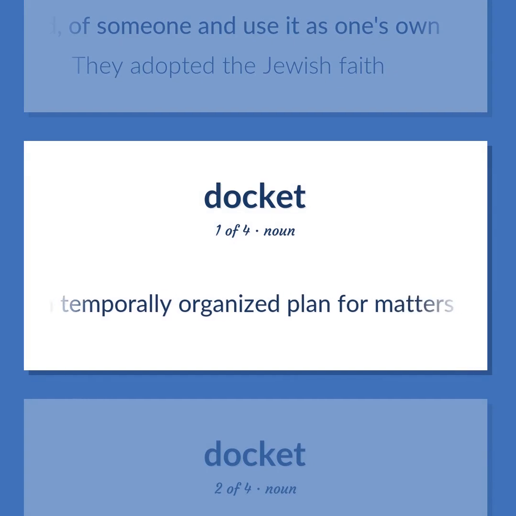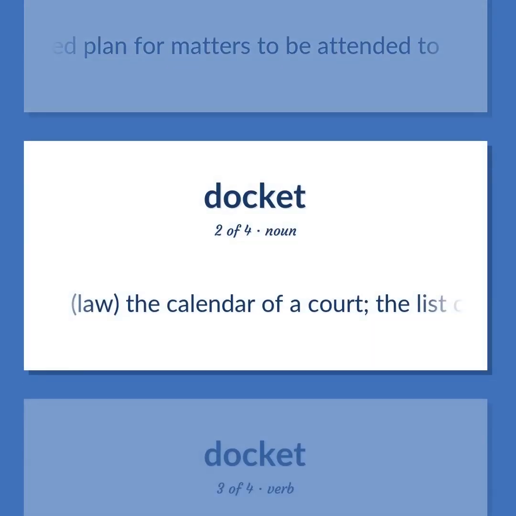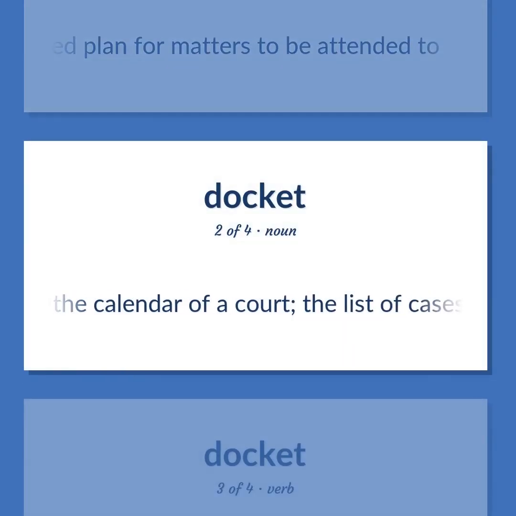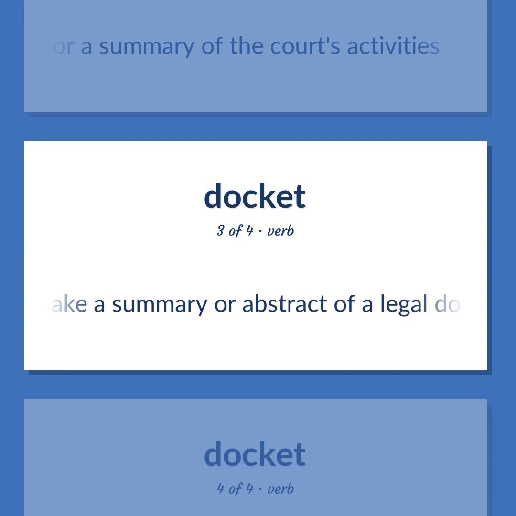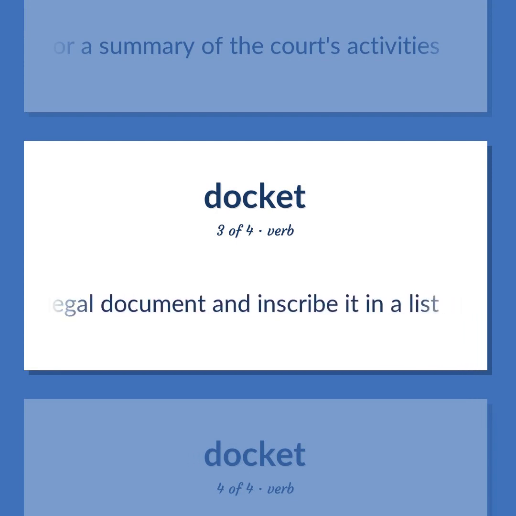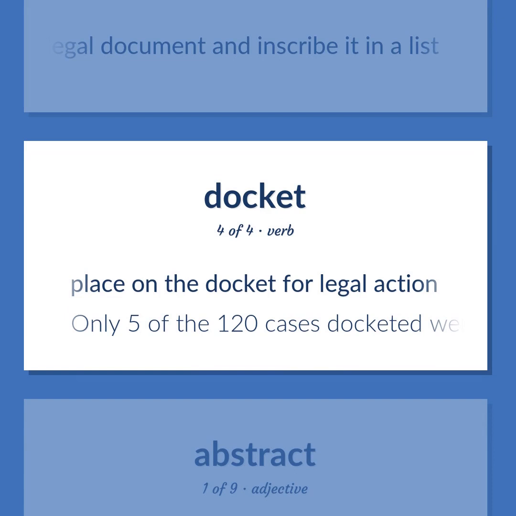A temporally organized plan for matters to be attended to. Law. The calendar of a court. The list of cases to be tried or a summary of the court's activities. Make a summary or abstract of a legal document and inscribe it in a list. Place on the docket for legal action. Only 5 of the 120 cases docketed were tried.